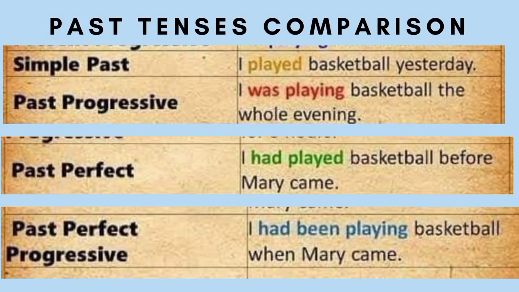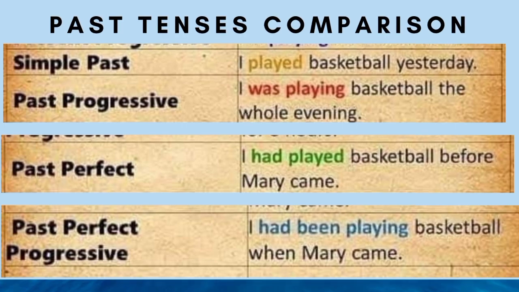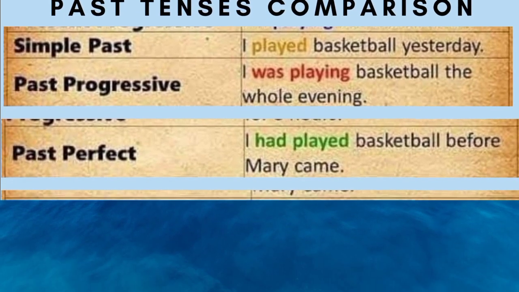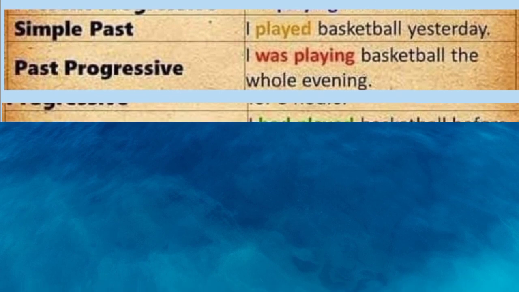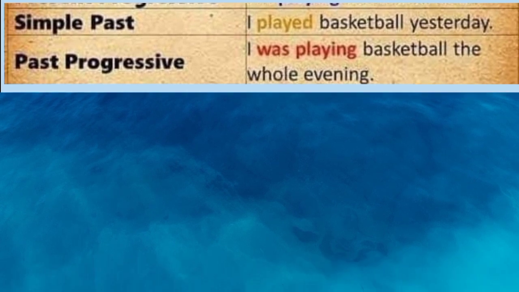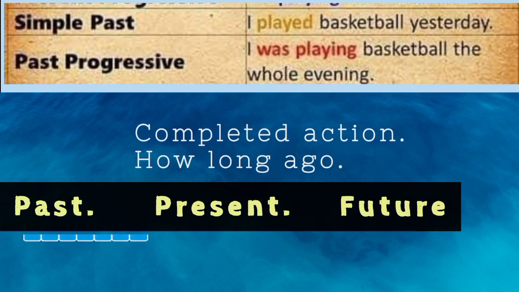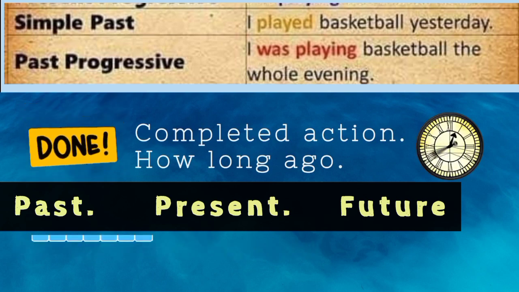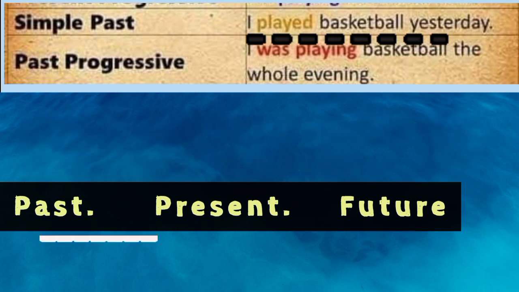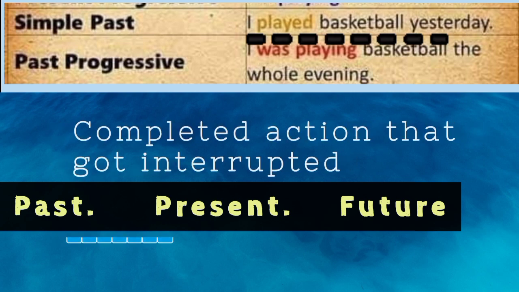Past tense comparisons. What is the difference between simple past tense and past progressive tense or past continuous tense? Simple past tense expresses a completed action and answers the question how long. For example, I played basketball yesterday. Past continuous tense, on the other hand, expresses a completed action that got interrupted while it was being done.